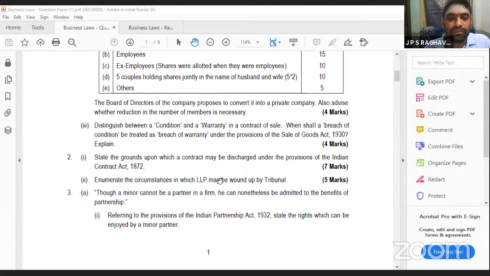where, even though there is a breach of condition, you can waive that. Then it becomes a breach of warranty, and a breach of condition becomes a breach of warranty. Some situations were given here, and I will tell all the points to you, showing you the answer. If you have written all those points, allot more marks. Okay, wait.